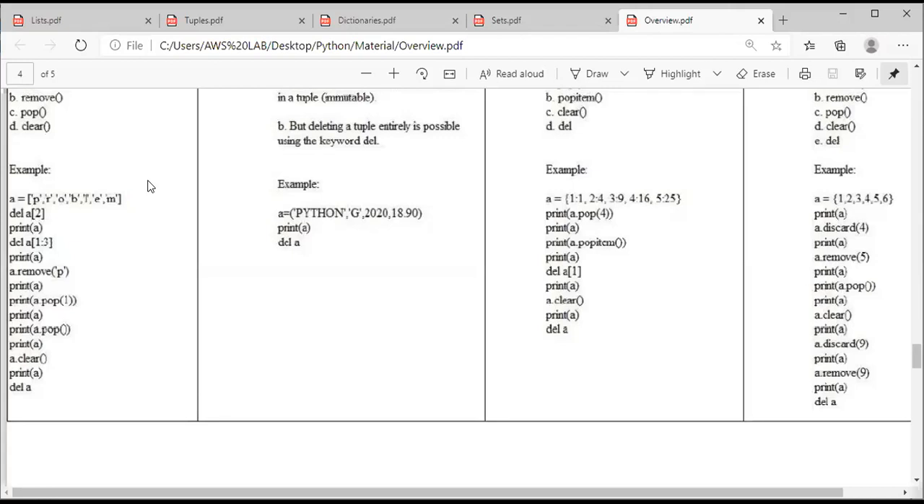Then what is the use of the remove function? In the remove function we can remove an element. The pop function also removes an element. The difference between the remove function and the pop function is that remove removes the element and leaves it. The pop function removes the element and also returns which element was removed. So what does the clear function do? It removes all the elements in a list.